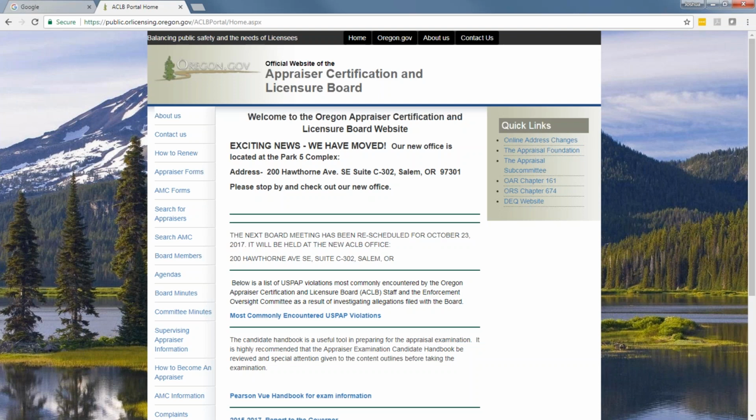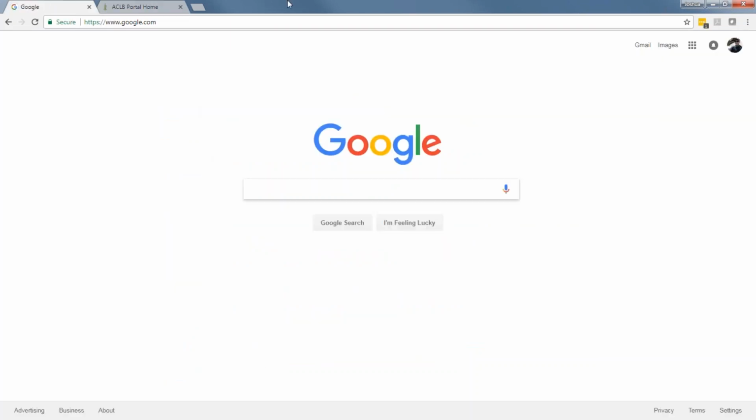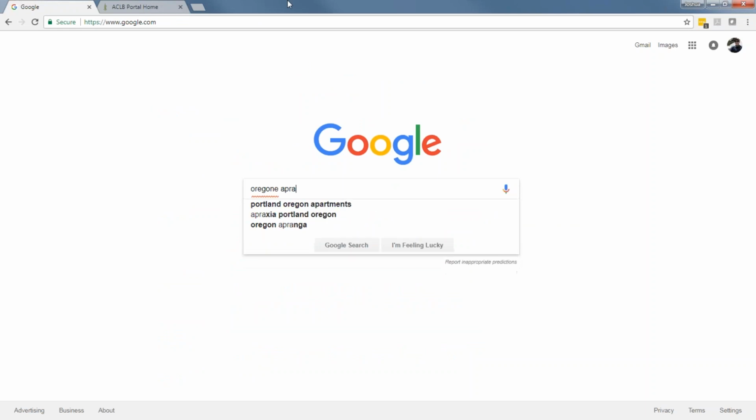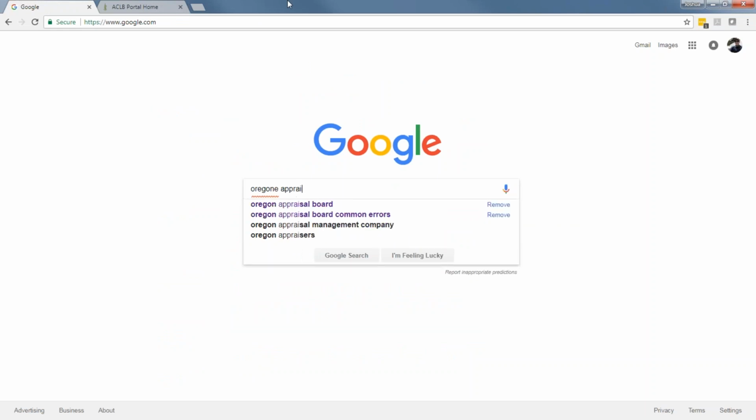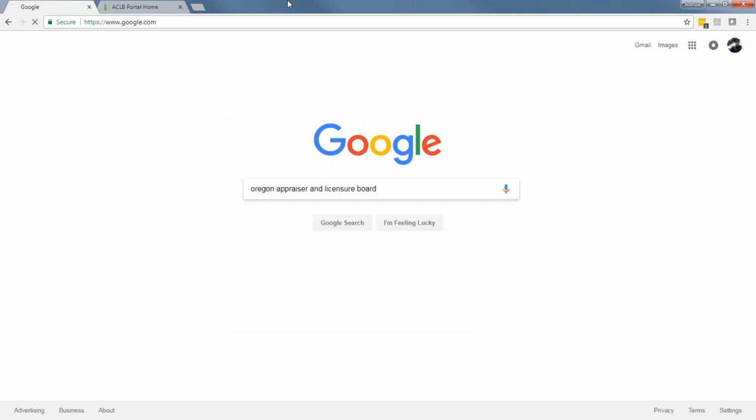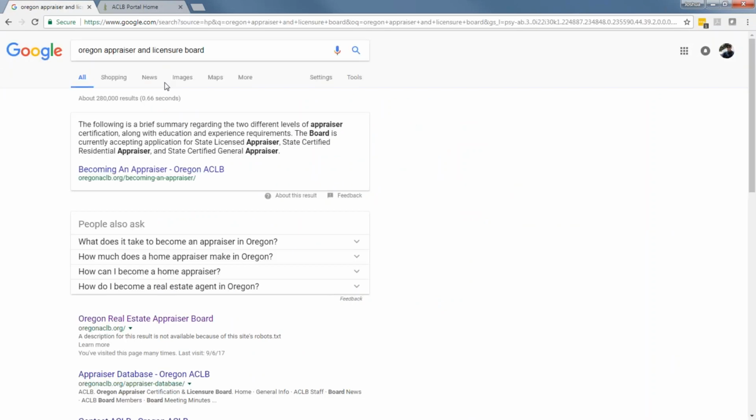Okay, so here I've gone to Oregon's Appraiser Certification and Licensure Board. You can see right in the center we have most commonly encountered USPAP violations. Let's take a look at another way of getting there. I typed in the web address, but maybe we want to just Google it. We could do something like Oregon Appraiser, whoops, I need to spell it right, and Licensure Board. Go from there. We can actually just click right on it.